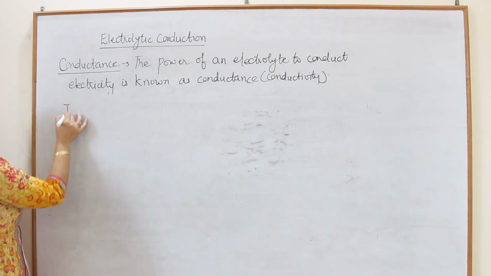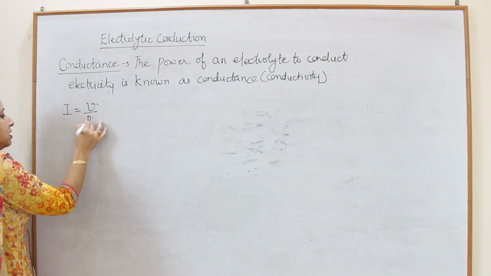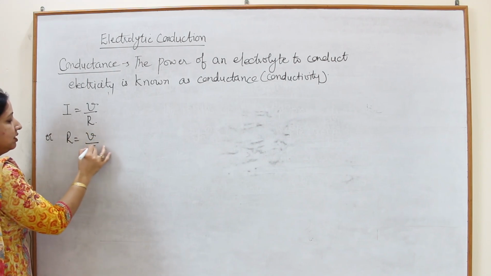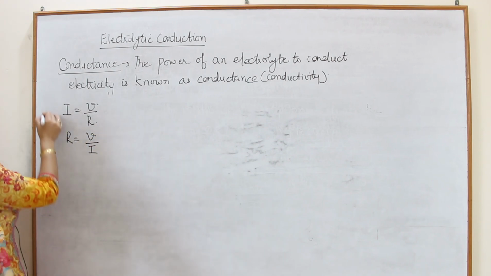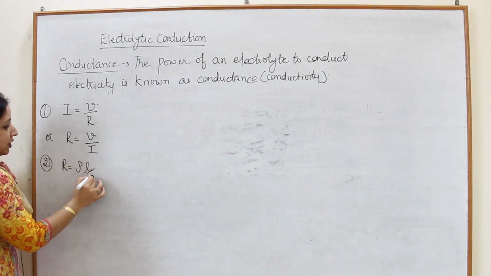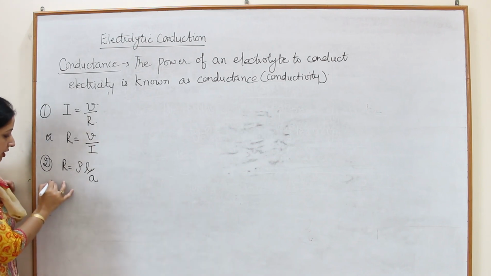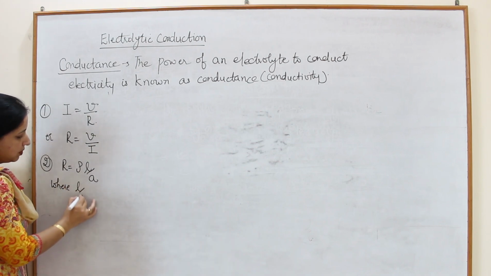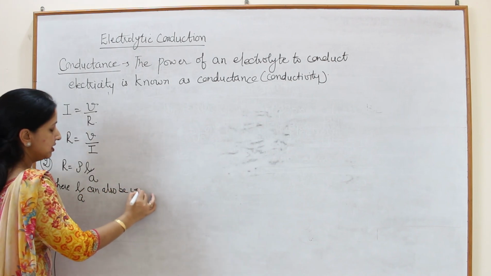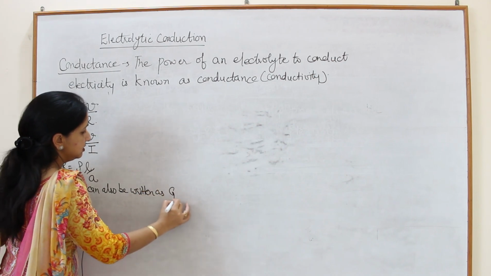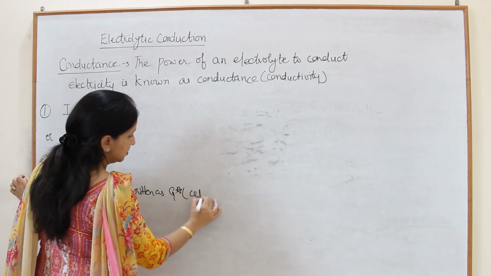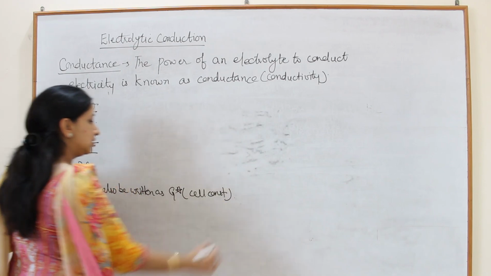First formula was I is equal to V upon R, or R is equal to V upon I. Next formula we have learned, R is equal to rho into L upon A, where L upon A can also be written as G star, and this G star is known as cell constant.